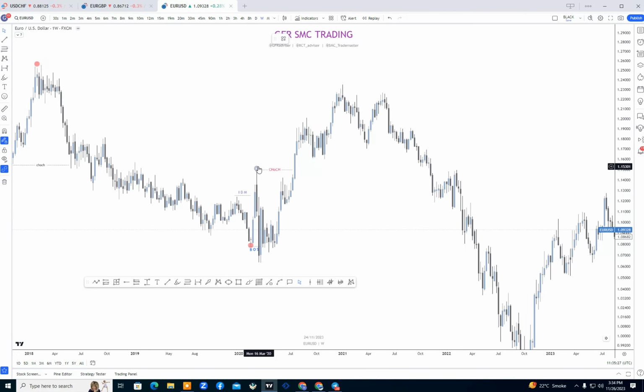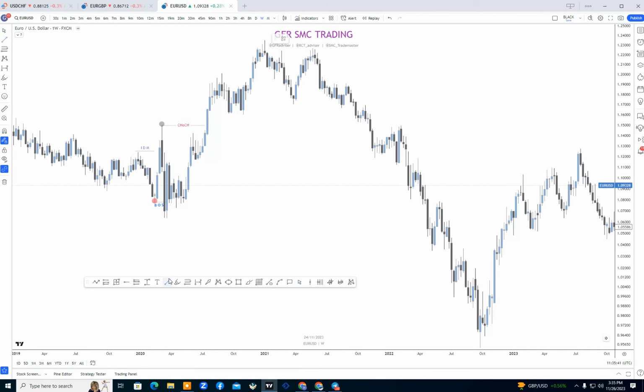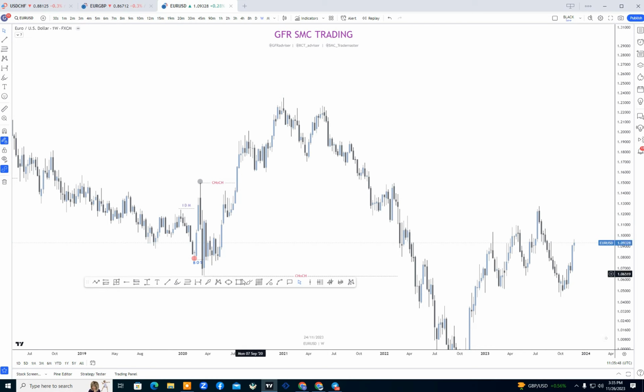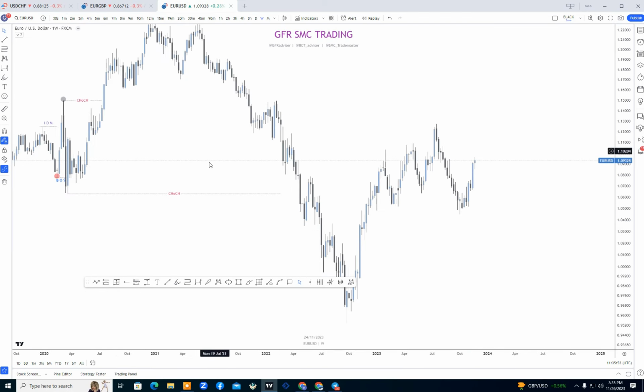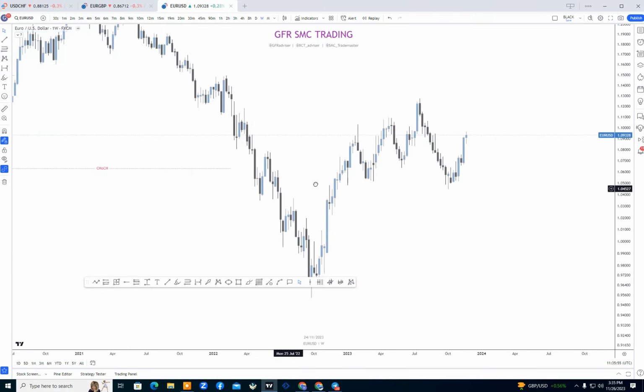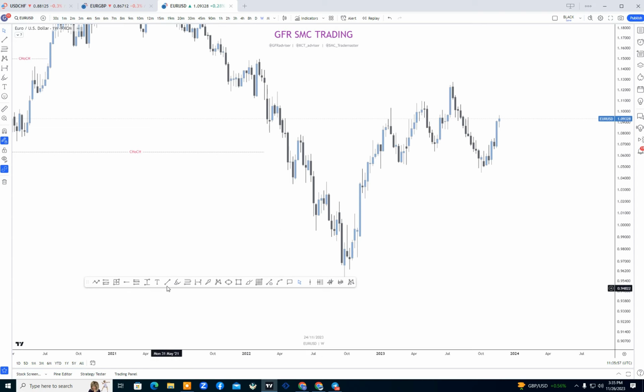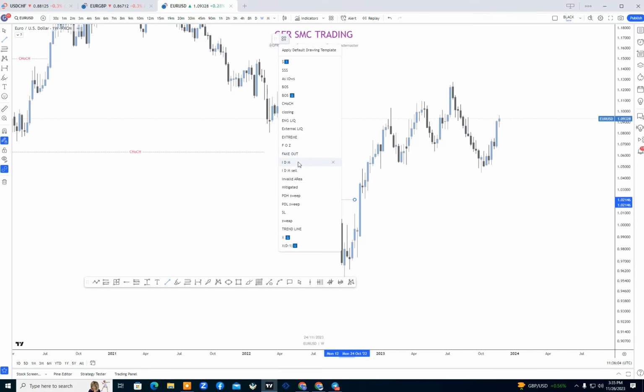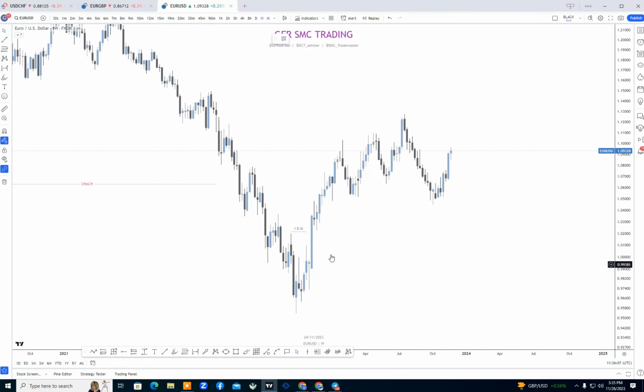After that change of character, the market created that high, then broke the previous low. Whenever the market breaks that low, our higher high is confirmed at this area, and here is our change of character. After that, we need to find our inducement. Here was our last lower low, because after that low the market successfully took out the previous high, which acts like an inducement. So here is our inducement.